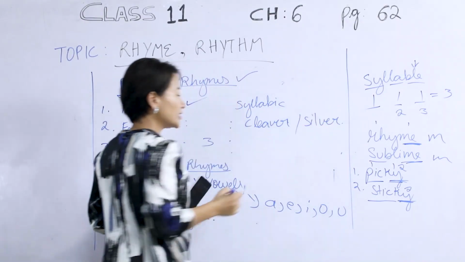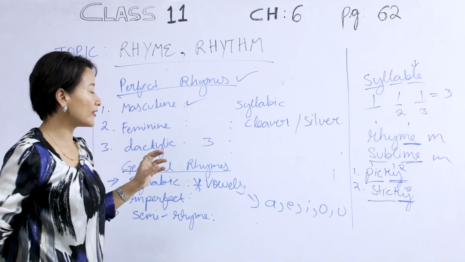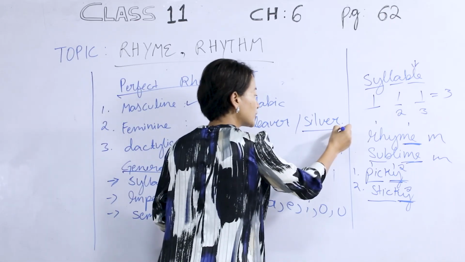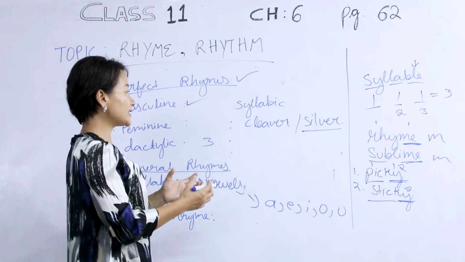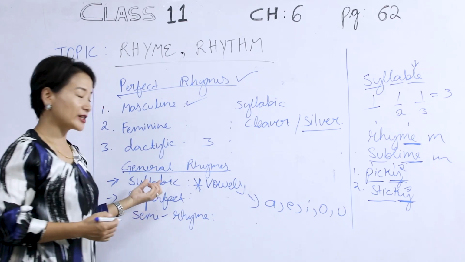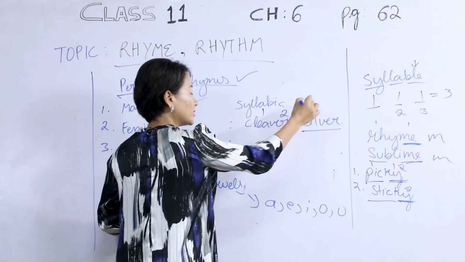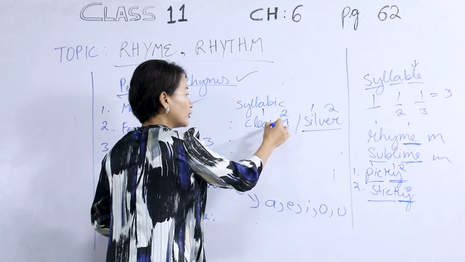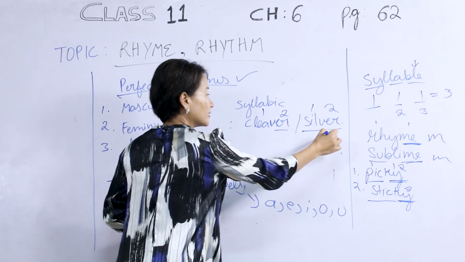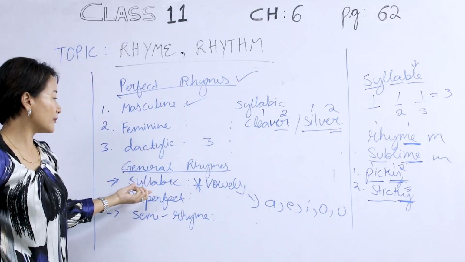So in this case here, if we take a look at it, now in some cases you would find that the word silver does not rhyme with any other word. In some trivia you would find that. But in this case here, we are saying that it is a general rhyme. Why? Because take a look at it. If we count it, we have two syllables here, two syllables, and we are taking note of the case here. So that is the general rhyme for syllabic.